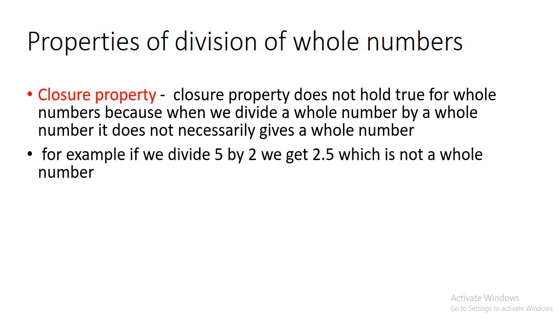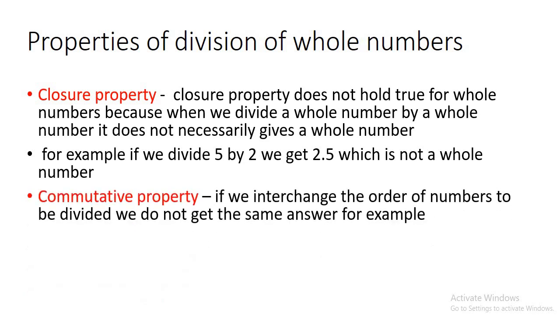For example, if you divide 5 by 2, we get 2.5. 2.5 is not a whole number because in whole numbers we don't have decimal digits. So as the answer is not a whole number, closure property is not valid. Then commutative property: if we interchange, for example, 15 divided by 3 gives you 5, but 3 divided by 15 will not be 5, hence the commutative property is not valid.